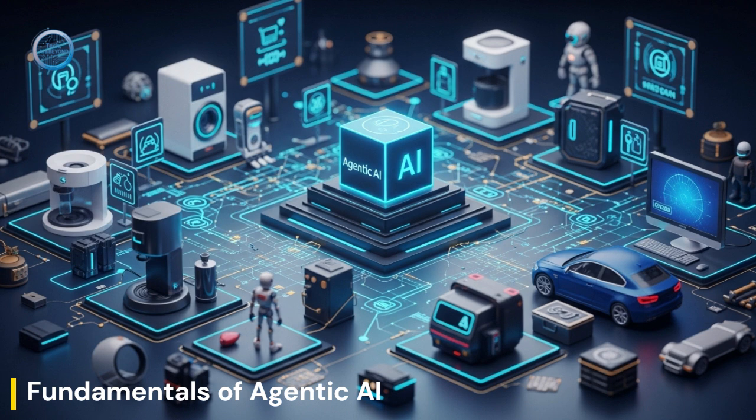Episode 2, Intelligent Agent Architectures, will take us into the design and construction of AI agents. We'll learn about perception, planning, and action loops, compare reactive and deliberative agents, and explore hybrid architectures like subsumption and the belief-desire-intention BDI model. We'll also discuss environment models, autonomy levels, and state representation and reasoning.